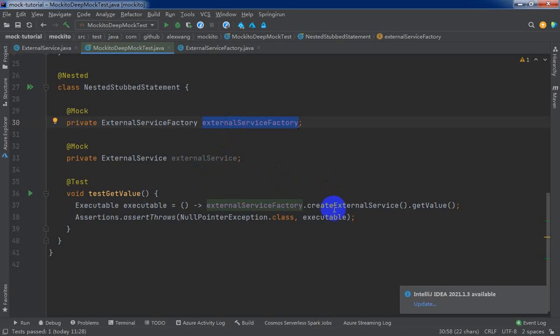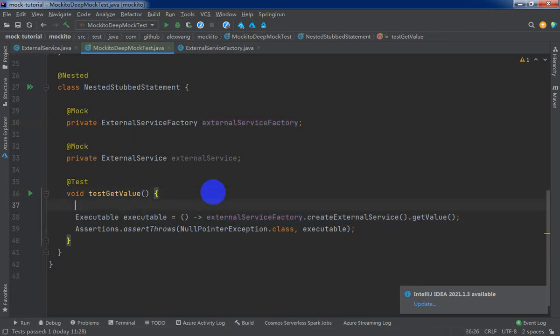null, but when we call create external service, it will still return the null value. So if we execute this test method, it will still throw the null pointer exception, right? So we need to write a stubbing statement: doReturn. As you can see, it's provided by Mockito.